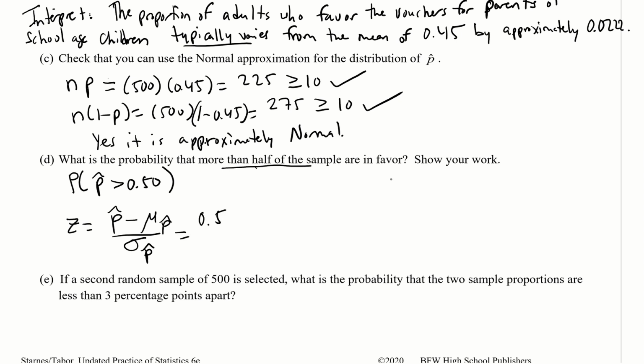The p hat is 0.50. The mu p hat, that's the average, we calculated earlier as 0.45. And then the sigma p hat was 0.0222. So we get 0.05 divided by 0.0222, so 2.25 for my z-score.